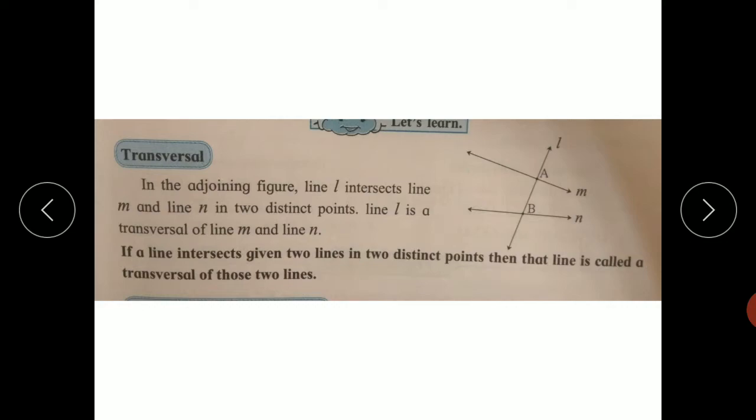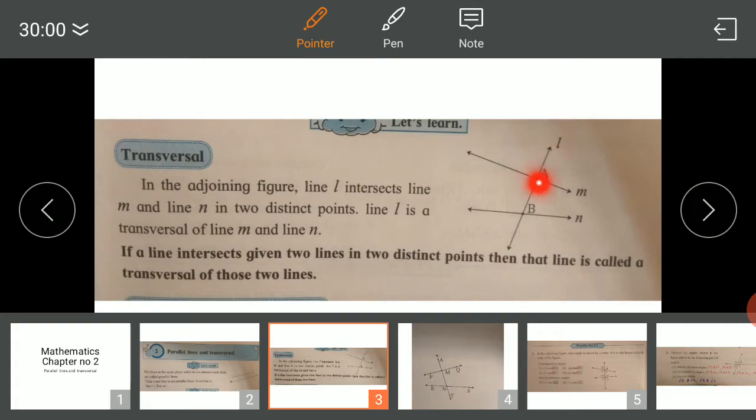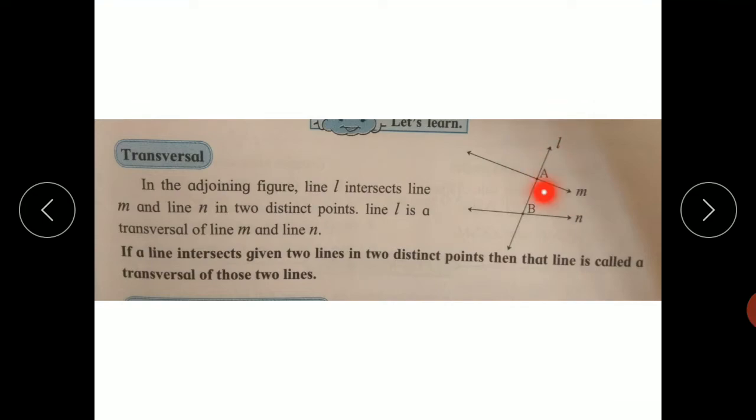Now in the figure, two lines are given, line M and line N. There is a third line L. This line L is called a transversal. That line L intersects these two lines at separate points. Line L intersects line M at point A, and line L intersects line N at point B.